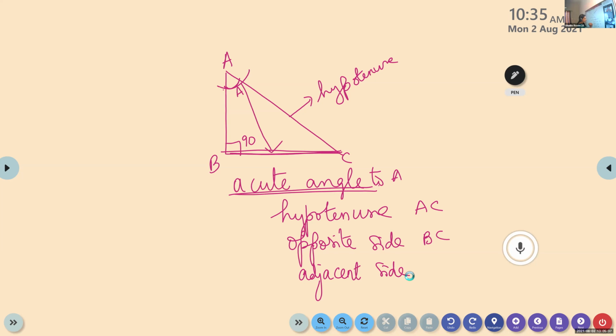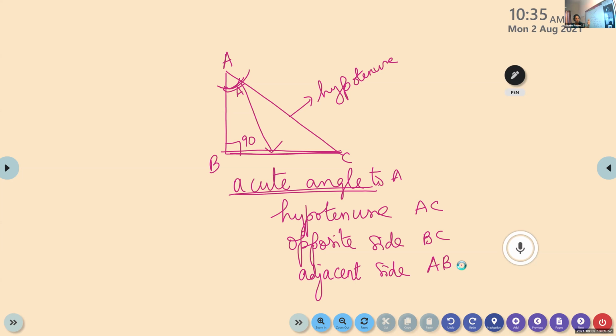What about the adjacent side? AB. AB, because already we have fixed the hypotenuse, which is the side left out? AB. So AB is the adjacent side. Note it down, children, draw this one. With respect to the acute angle A, the hypotenuse will never change.